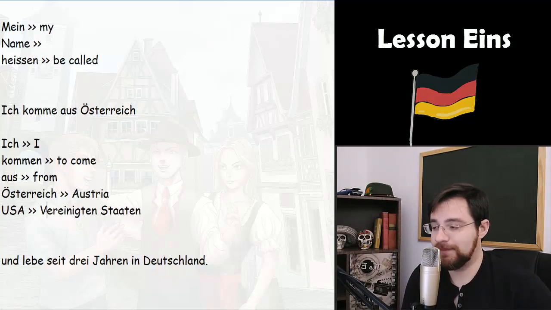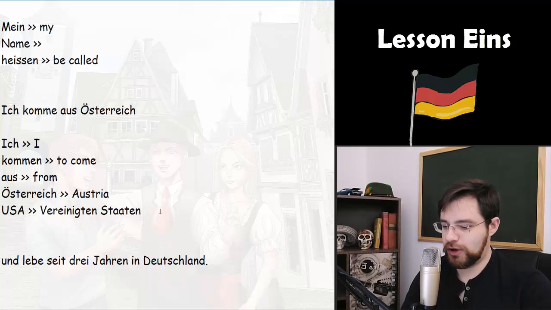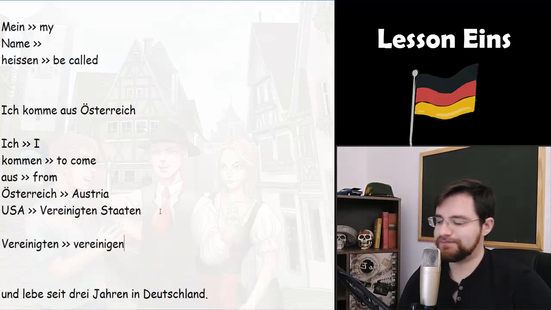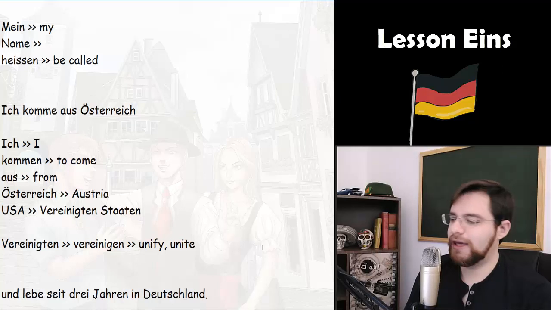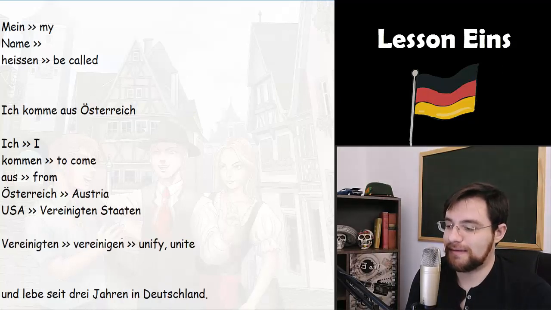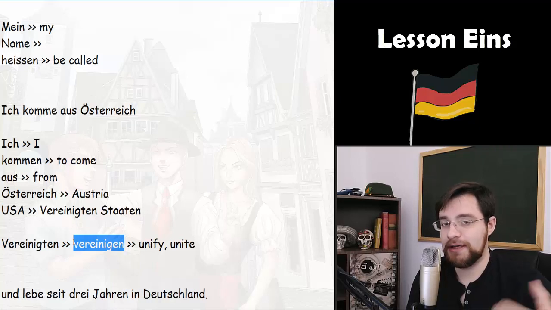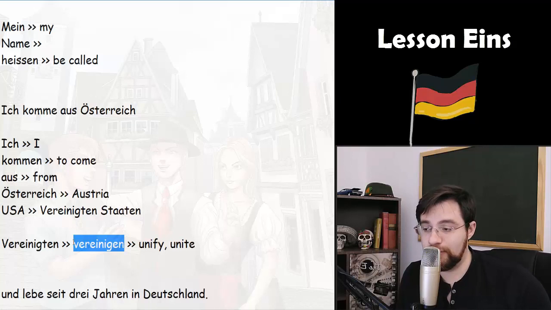Vereinigten Staaten. And this strange word is nothing more than the verb vereinigen, that means unify or unite, okay, in the past tense. Here you can see this verb in its infinitive form, vereinigen, to unite, to unify.